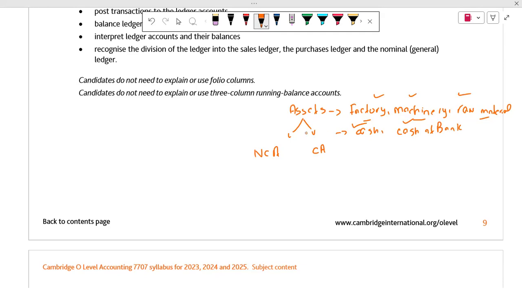That is why we call factory, machinery, raw material, cash at hand, and cash at bank assets. For example, if I am an individual person, not going to start any business, and I have my mobile phone, can you please analyze whether the mobile phone is my asset or just my possession in accounting language? Do you have your own mobile phone in your hand? Yes. So is this your asset? Yes.